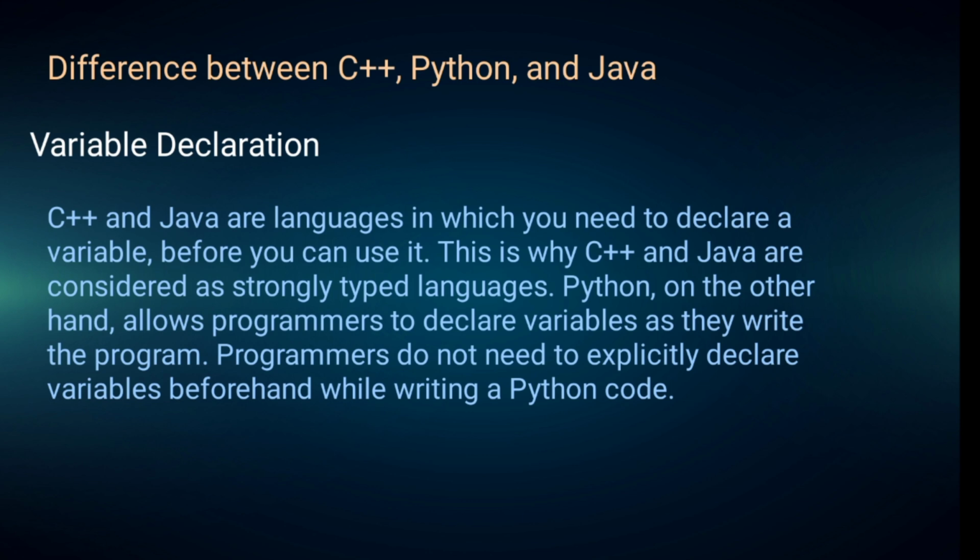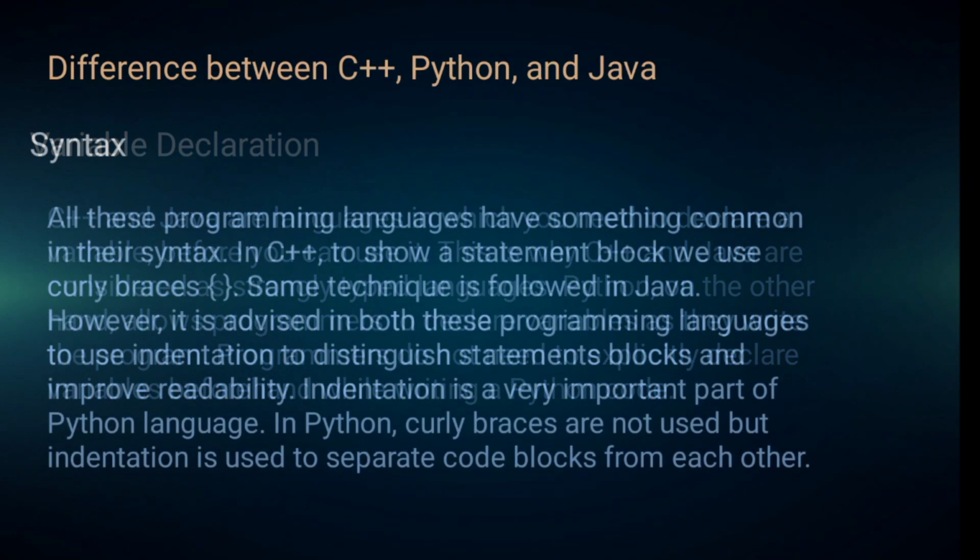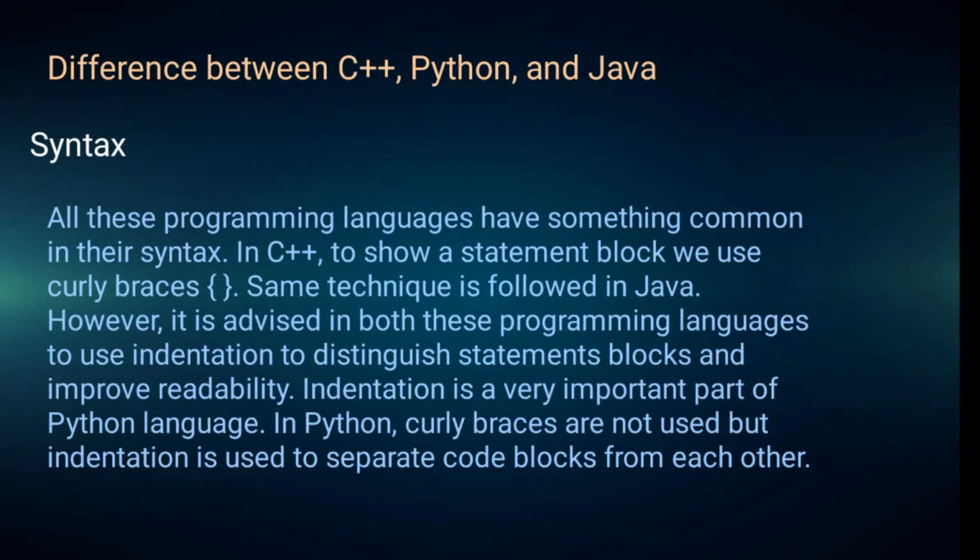Okay, so next difference is syntax. All these programming languages have something common in their syntax. In C++, to show a statement block, we usually use curly braces. The same technique is followed in Java. However, it is advised in both these programming languages to use indentation to distinguish statements and blocks, and improve readability. Indentation is a very important part of the Python language. In Python, curly braces are not used, but indentation is used to separate code blocks from each other.